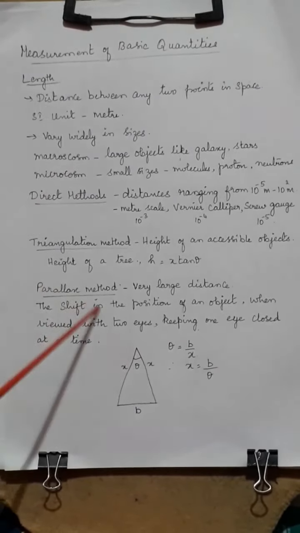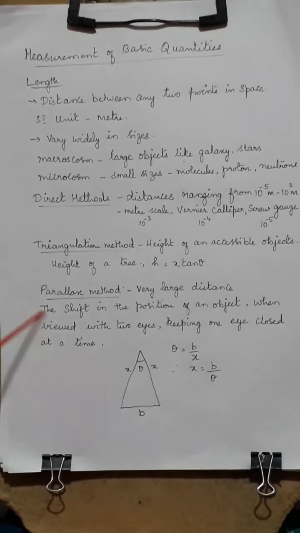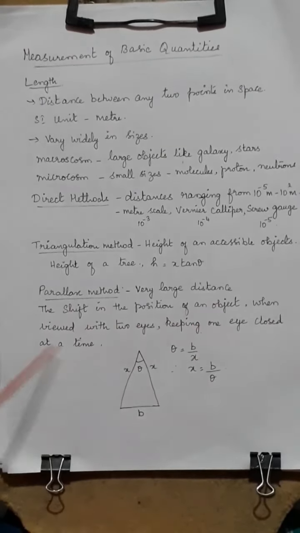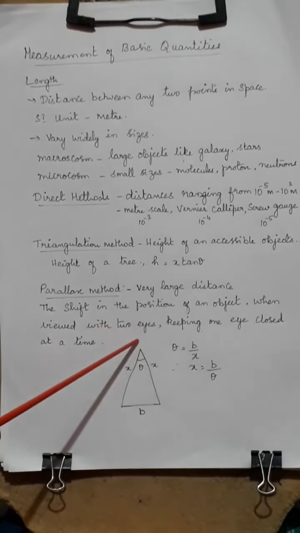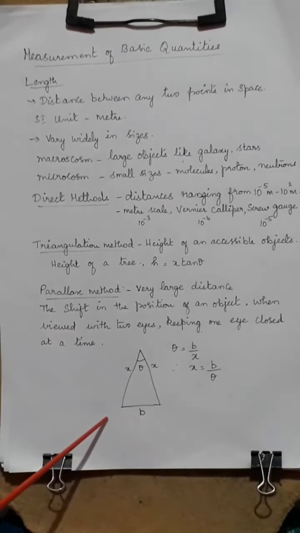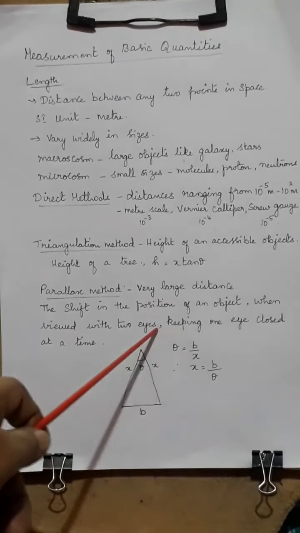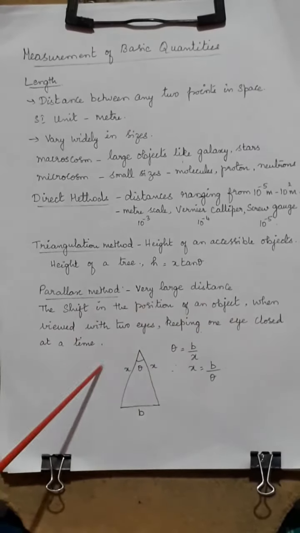Parallax is nothing but the shift in the position of an object when viewed with two eyes, or by two persons, keeping one eye closed at a time.